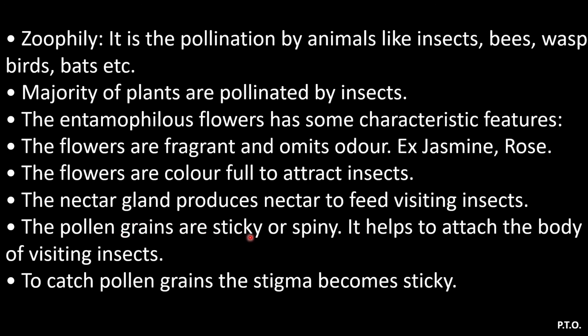The pollen grains are sticky or spiny. It helps them attach to the body of visiting insects. To catch pollen grains, the stigma becomes sticky. So all these are the characteristics of the flowers which are pollinated by insects. To attract the insects, the flowers are fragrant, they are colorful, and mainly the pollen grains are sticky.